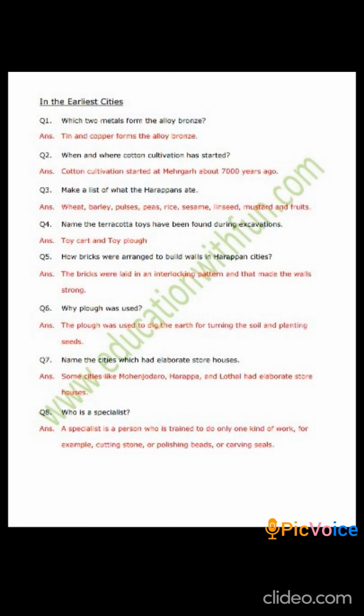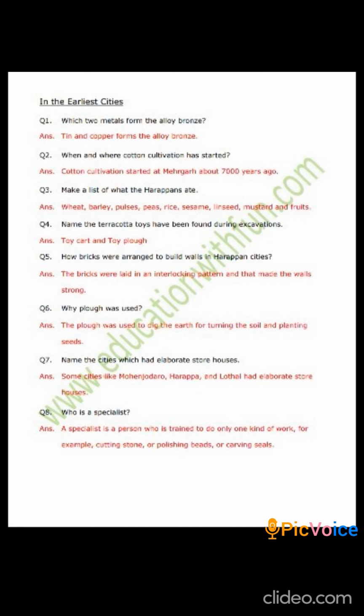Name the terracotta toys that have been found during excavation. Many terracotta toys, if you have read the lesson: toy cart, toy plow, toy animals, etc. How were bricks arranged to build walls in Harappan cities? They were in an interlocking pattern, which made the walls very strong. Why was the plow used? They were used to dig the earth, for turning the soil and planting the seeds. Name the cities which had elaborate storehouses. The cities were Mohenjo-daro, Harappa, Lothal.